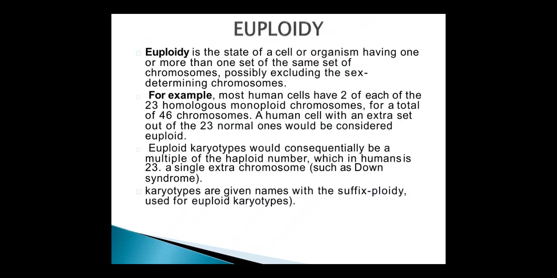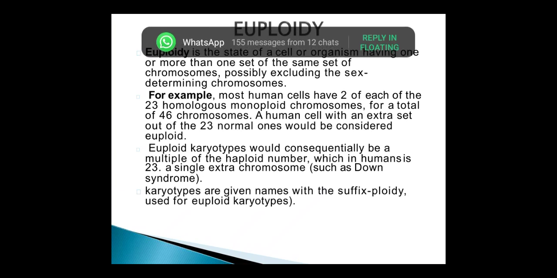Euploidy. Euploidy is the state of a cell or organism having one or more than one set of the same set of chromosomes, possibly excluding the sex determining chromosomes. For example, most human cells have 2 of each of the 23 homologous monoploid chromosomes for a total of 46 chromosomes.